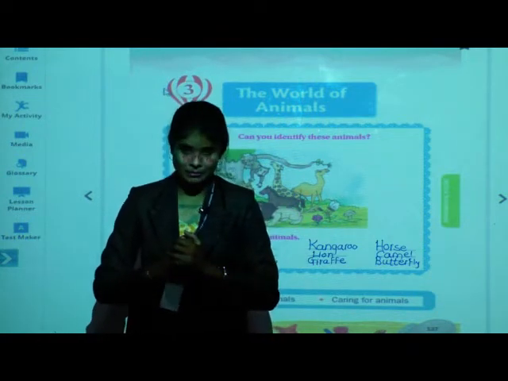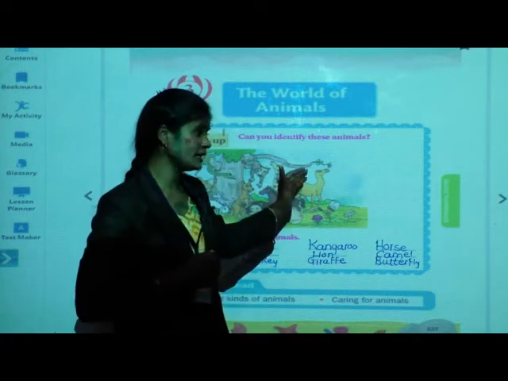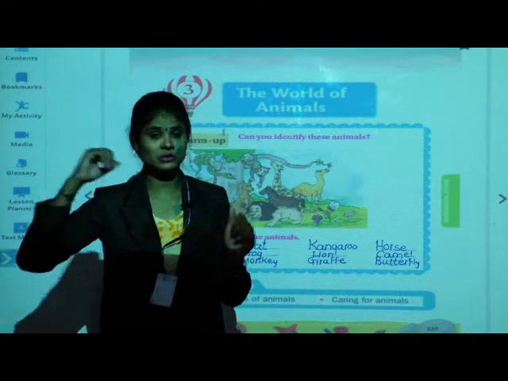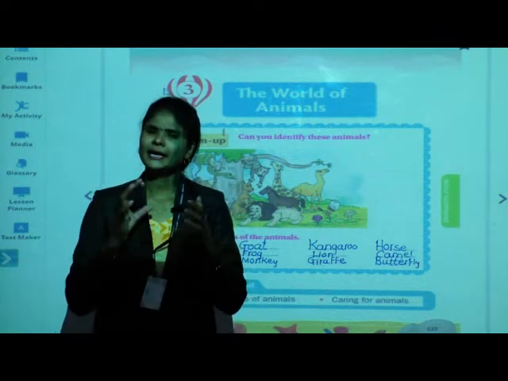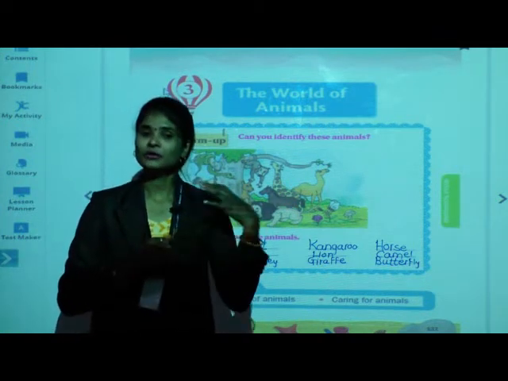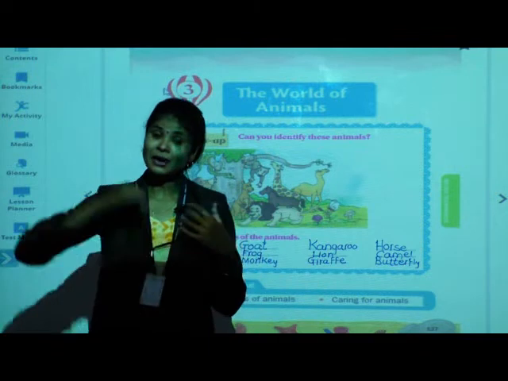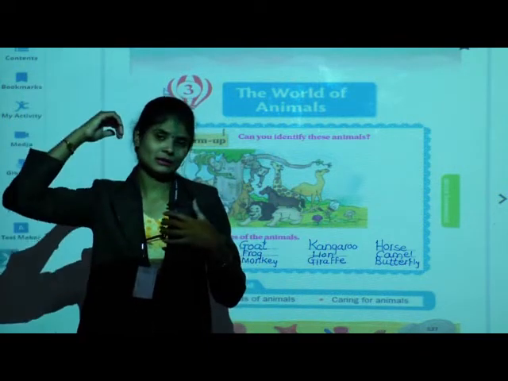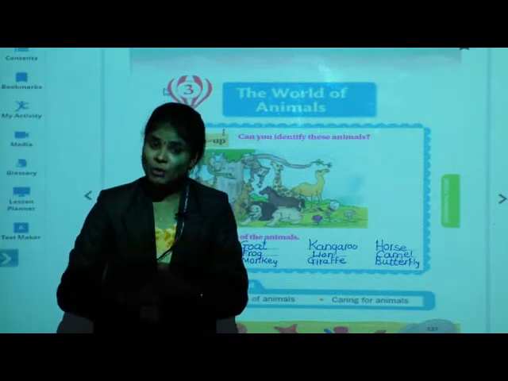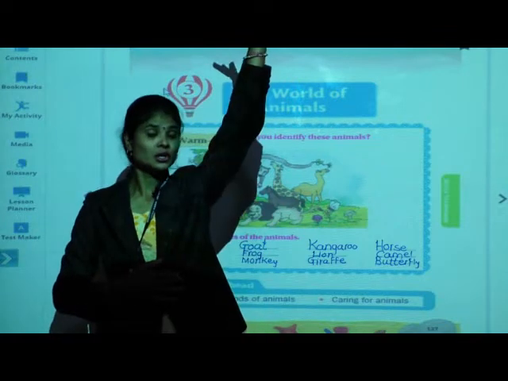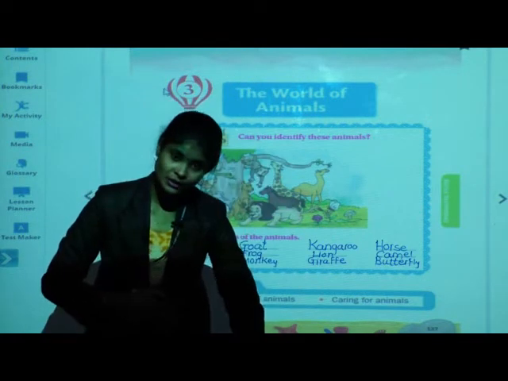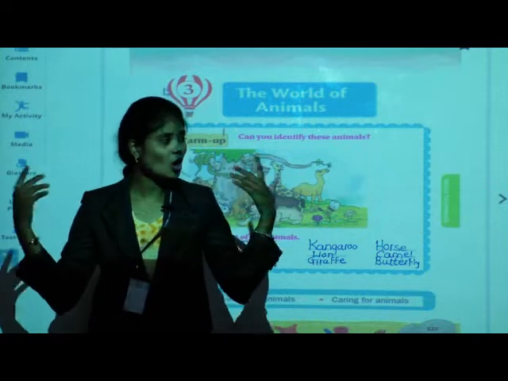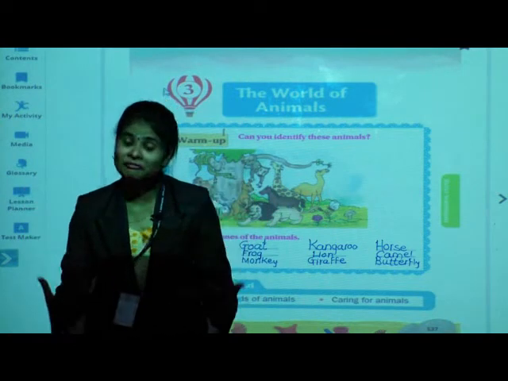So children, tell me, just now you wrote the names of animals, you told me the names of those animals, but did you notice children, from these animals some are very big while some are very small, some are tall while some are short, means all these animals are different.